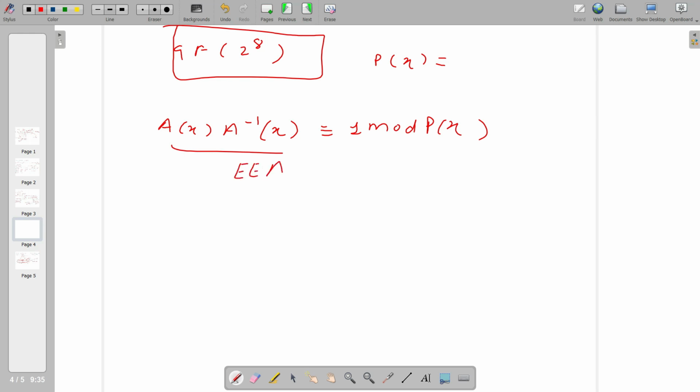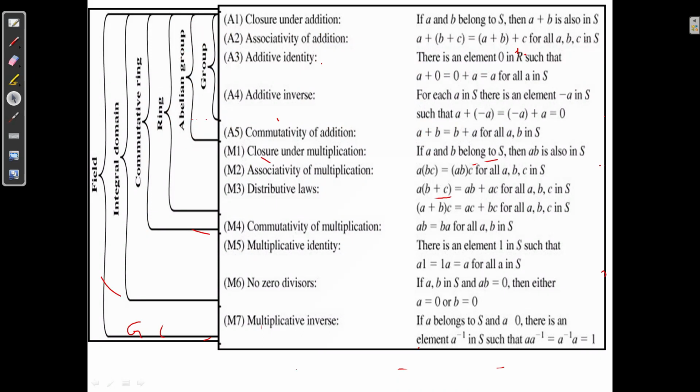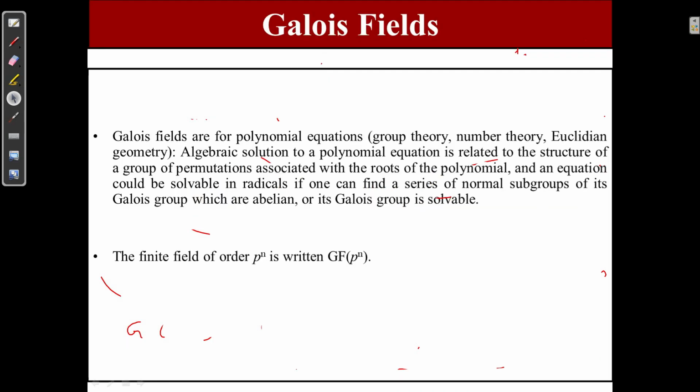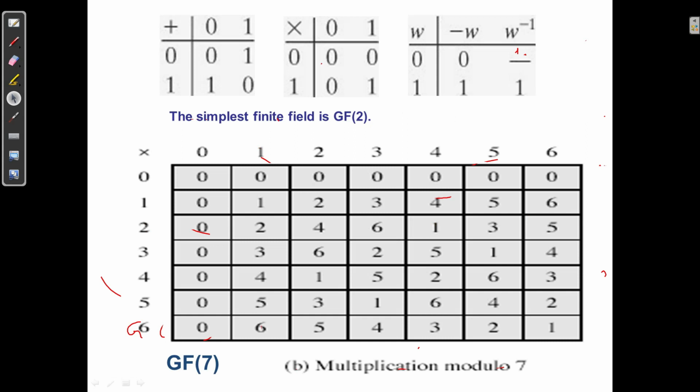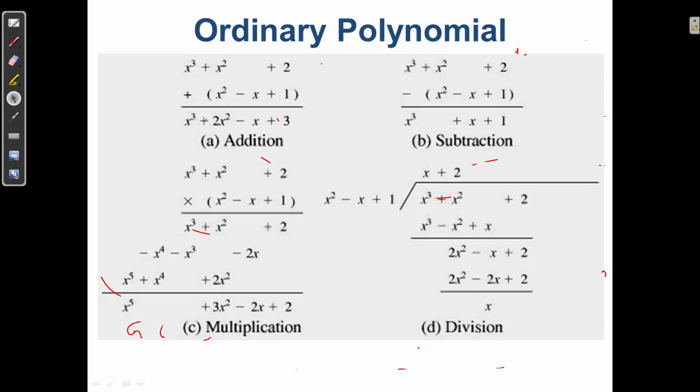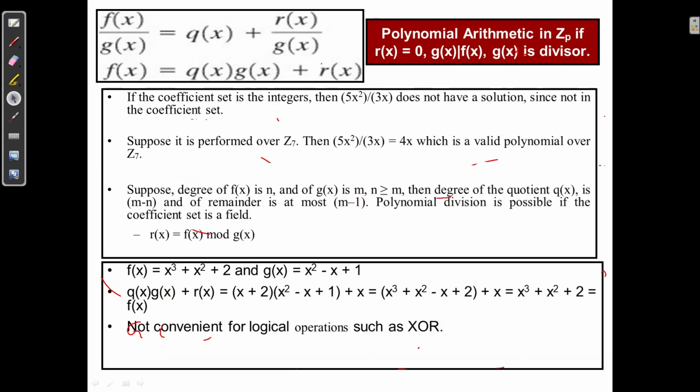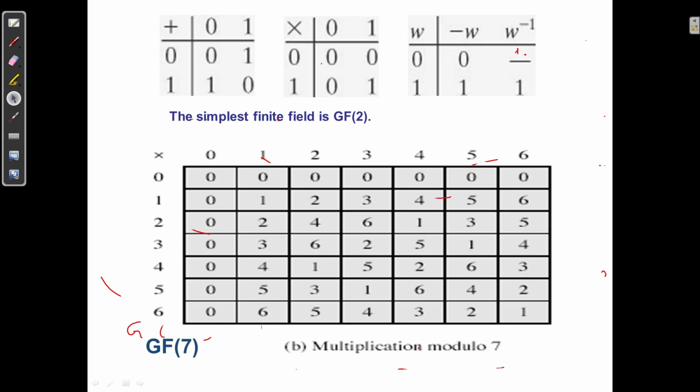And this is the extended Euclidean algorithm. In the same way that we use the extended Euclidean algorithm for numbers, we are going to use the same extended Euclidean algorithm for polynomials. And these are the tables which we follow here.